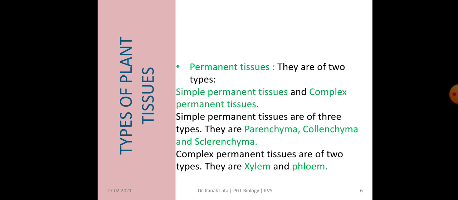First is simple permanent tissues and second is complex permanent tissues. Simple permanent tissues are further divided into three types. They are parenchyma, collenchyma and sclerenchyma. And complex permanent tissues are of two types. They are xylem and phloem. And all these tissues have different functions.